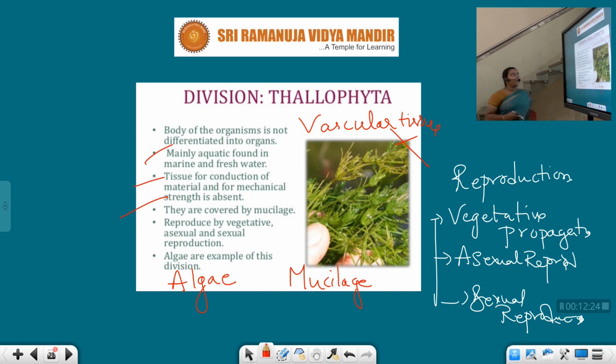Let me revise the special characteristic features of thallophyta. The plants belonging to this group do not have differentiated plant body parts. They are aquatic organisms, present in marine as well as freshwater. Second, they do not have any special conductive tissue such as vascular tissue for transportation, and they are covered by mucilage. They reproduce by means of vegetative propagation, sexual reproduction and asexual reproduction. The best example for this is algae.